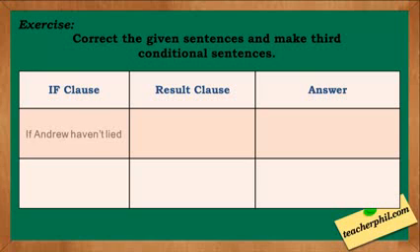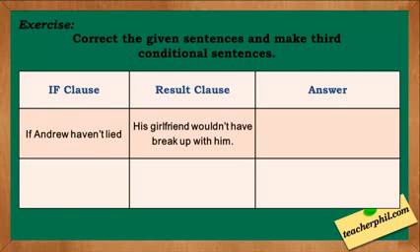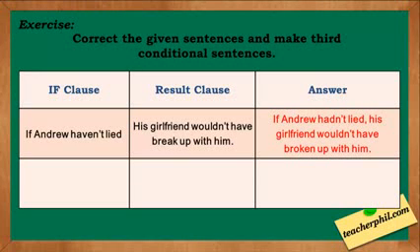The first one: if Andrew hadn't lied, his girlfriend wouldn't have break up with him. The answer is, if Andrew hadn't lied, his girlfriend wouldn't have broken up with him. The if clause here is in present perfect.